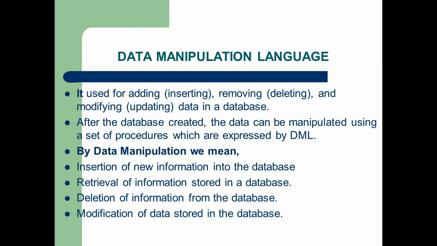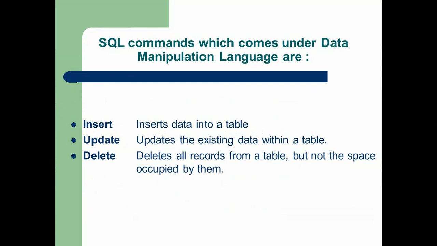So we can insert new data into a table, we can retrieve information from the database. Next, we can delete the data from the table. Next, we can modify the data in the table. So we can do these four important processes by using DML commands: insertion, retrieval, deletion, modification. We can execute these processes by using the three basic commands in DML: one insert, second update, third delete. Insert command is used to insert. Of course, we know update is used to update the existing data. Delete is used to delete all records from a table, but not the space occupied by them.